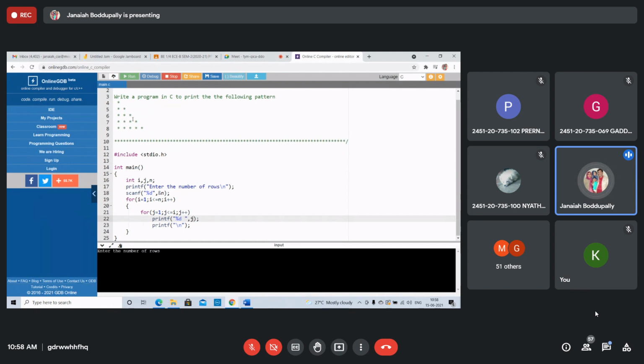90% of the jobs outside are software jobs. So if you are a good programmer, then only you will get a good job. So try to understand the logic.